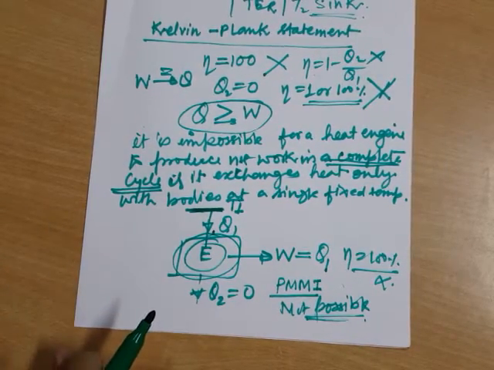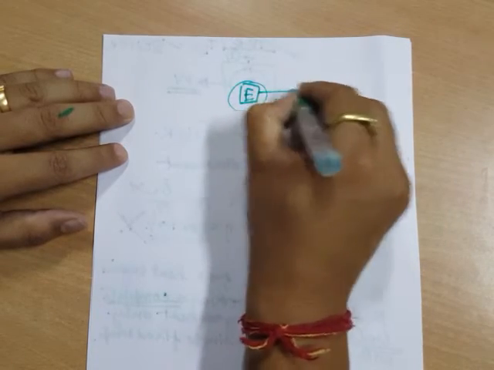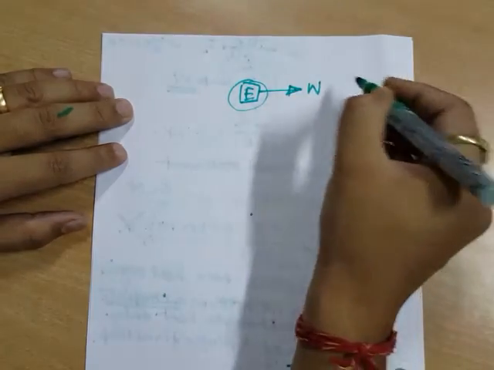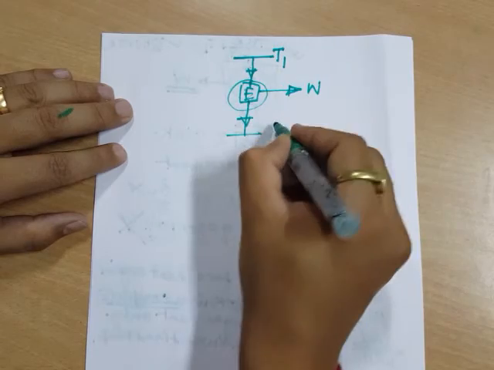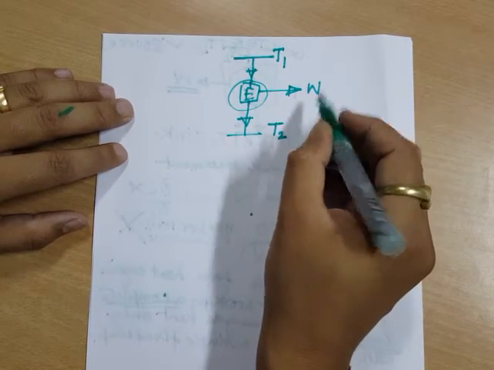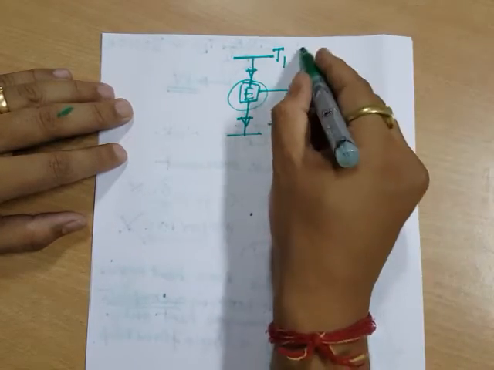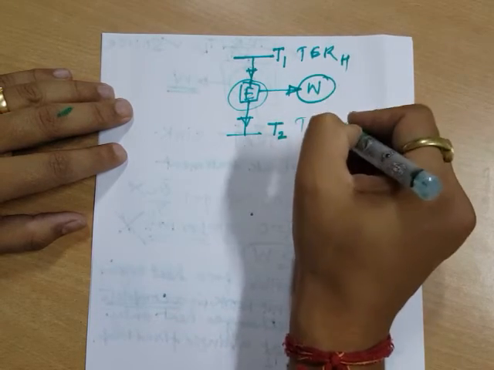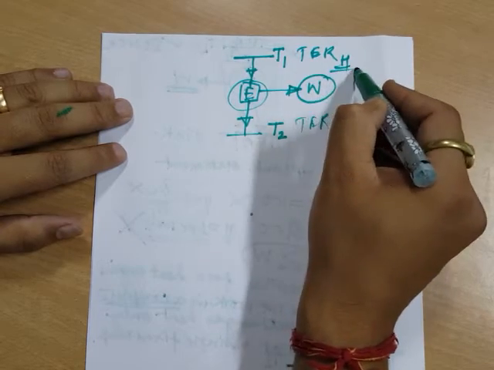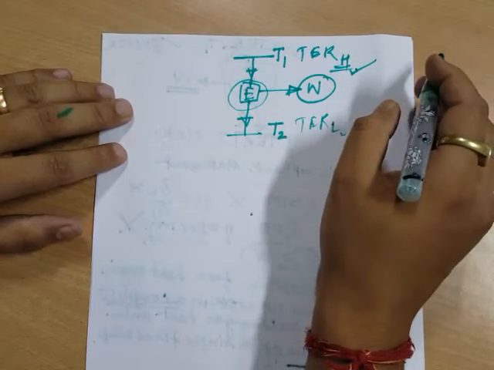So this is the Kelvin-Planck statement. Its meaning is, if you have an engine and you want to extract some work from it, then you will require two thermal energy reservoirs, one at higher temperature and another at lower temperature, for this engine to produce work in a cycle continuously. If these are my thermal energy reservoirs, some people write thermal energy reservoir H or thermal energy reservoir L. This simply means higher, this means lower. Higher temperature and lower temperature.